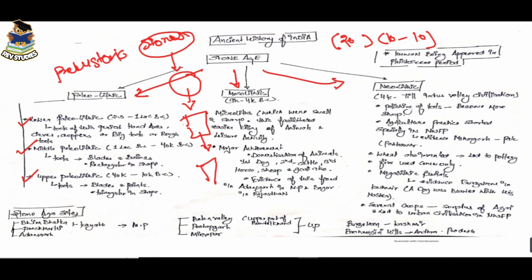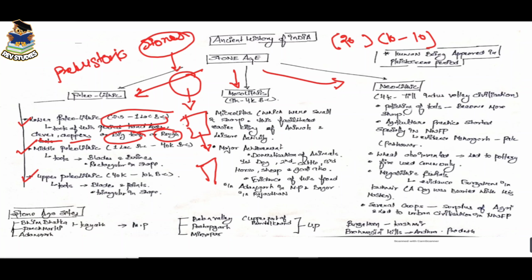And here is lower Paleolithic, middle Paleolithic and upper Paleolithic. Lower Paleolithic has a time period from 2.5 lakh BC to 1 lakh BC, and tools of this period are hand axe, cleavers and choppers. Basically these all are big tools or rough tools.